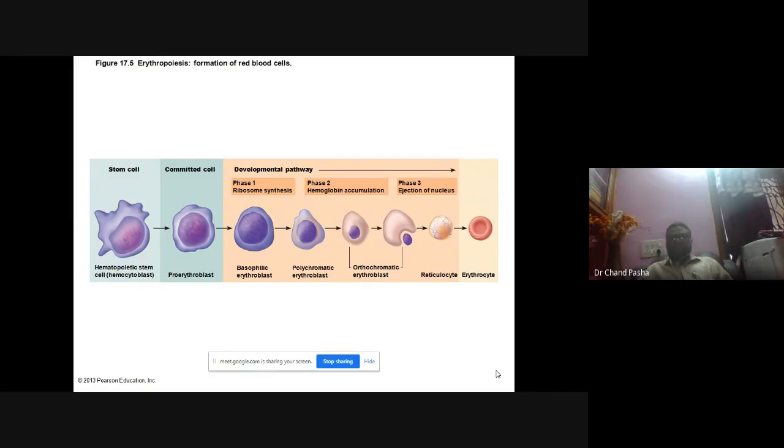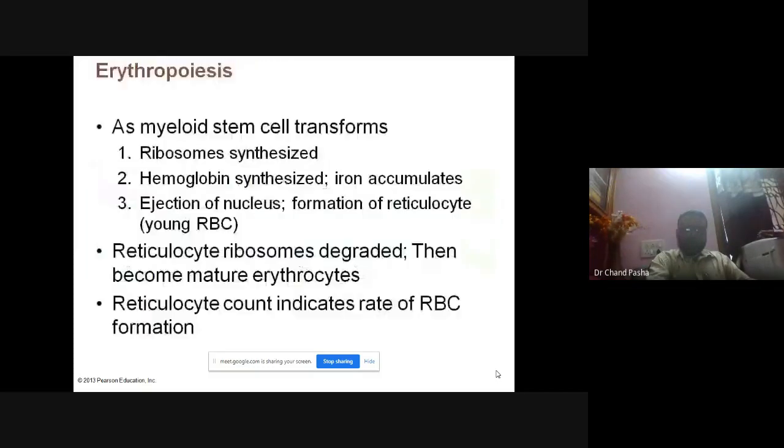Once after that, the reticulocytes will take the heme component. It will synthesize the heme component and iron into it, and it will be produced into the erythrocyte cells. This is how, see, ribosome synthesis, hemoglobin synthesis, ejection of nucleus. These are the 3 steps that are taking place to produce your RBC.